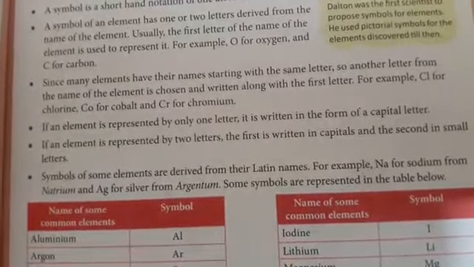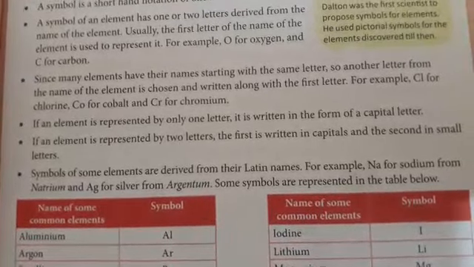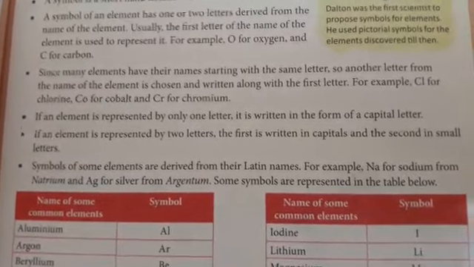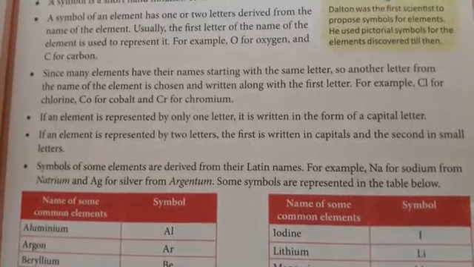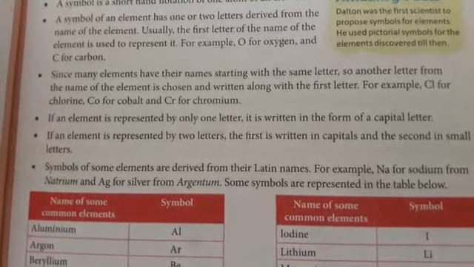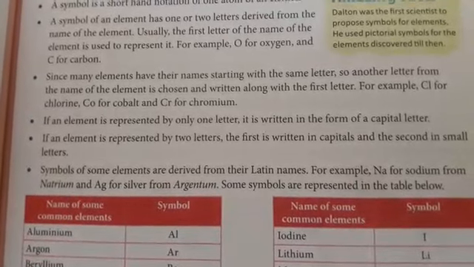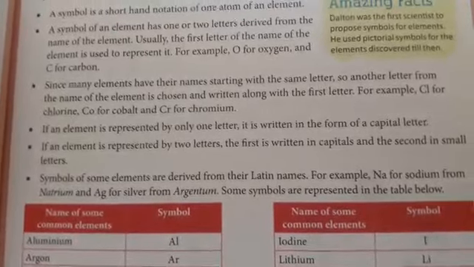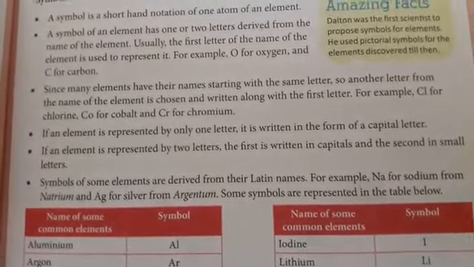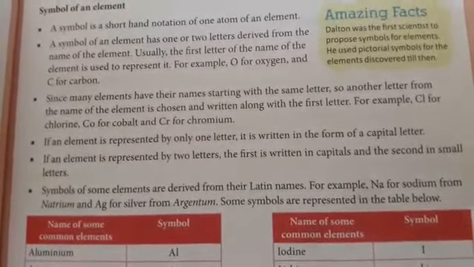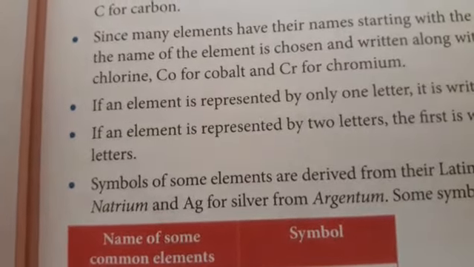Okay, let us see. Symbols of some elements are derived from their Latin names. For example, Na for sodium. Now you know that sodium starts from S, second letter is O, but that S we have reserved for sulfur. So sodium must have some other symbol, and we have taken it to be Na. And where has this Na been derived from? Obviously it is derived from sodium only, but its Latin name. Let us see what is the Latin name of sodium. So basically the Latin name of sodium is natrium, you can see. Okay, so from here Na has been taken.